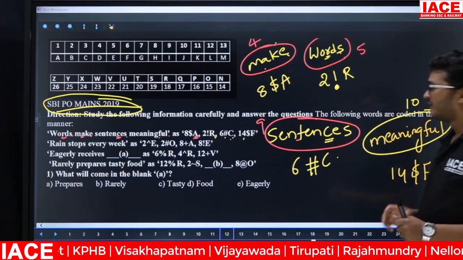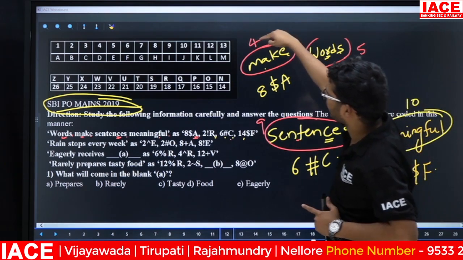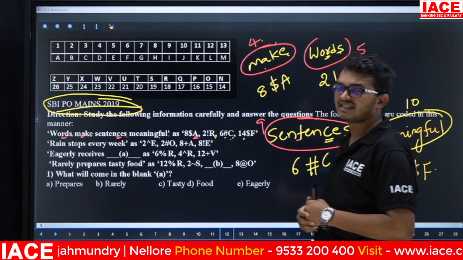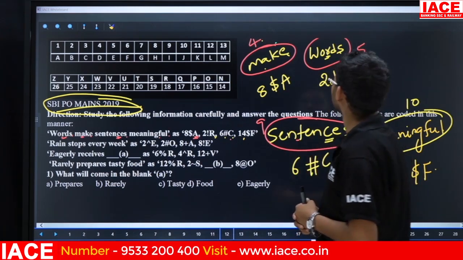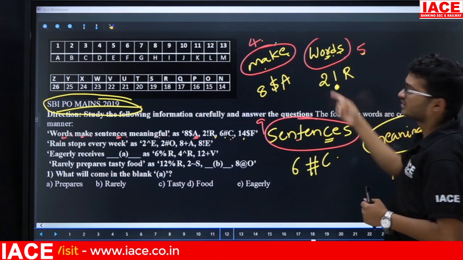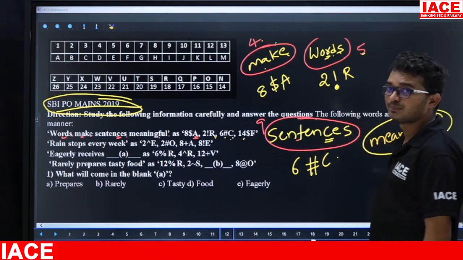Friends, this word has a total of 4 letters, but the given number is 8. There is a chance to get one logic, like doubling, suppose. Here the word has 5 letters, but here the number is 2. That logic is not applicable. Then go for the next one.